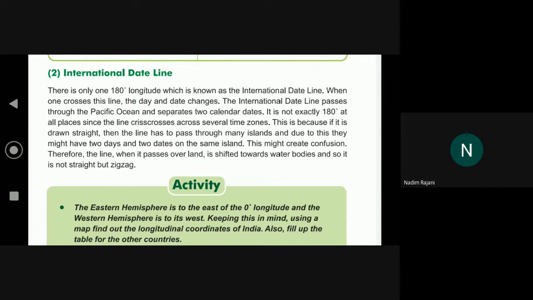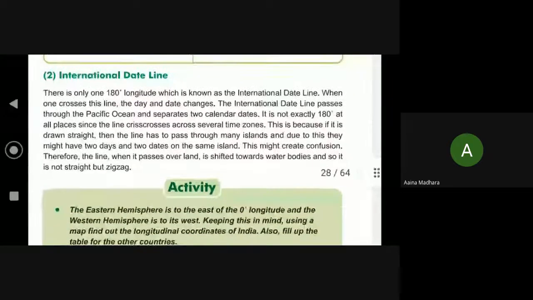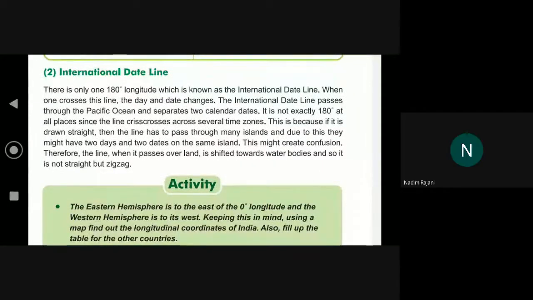Some more points you want to add? The international dateline passes through the Pacific Ocean. Exactly. Very good. When it crosses the line, then day and date changes. It is not exactly 180 degrees at all places.